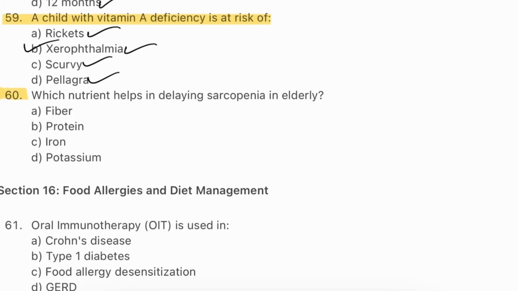Question number 60. Which nutrient helps in delaying sarcopenia in elderly? Fiber, protein, iron, potassium. The answer will be B, protein. Sarcopenia is an age-related loss of muscle mass and strength.